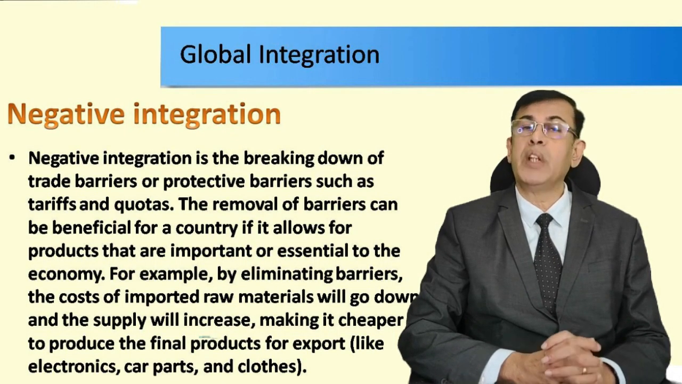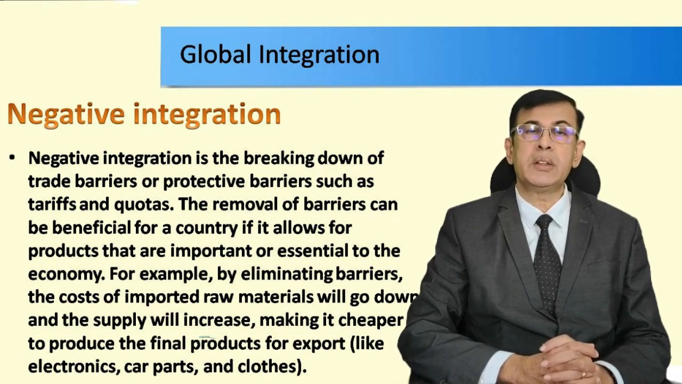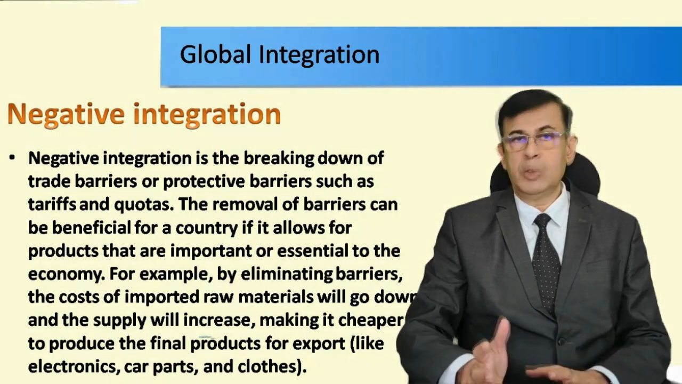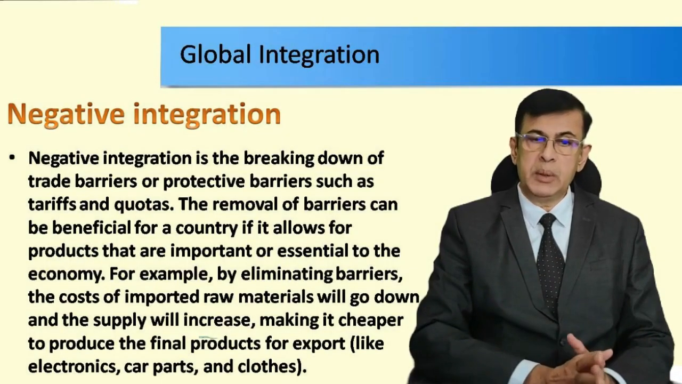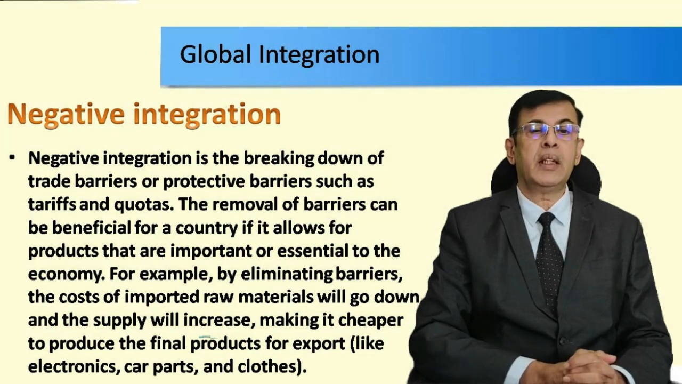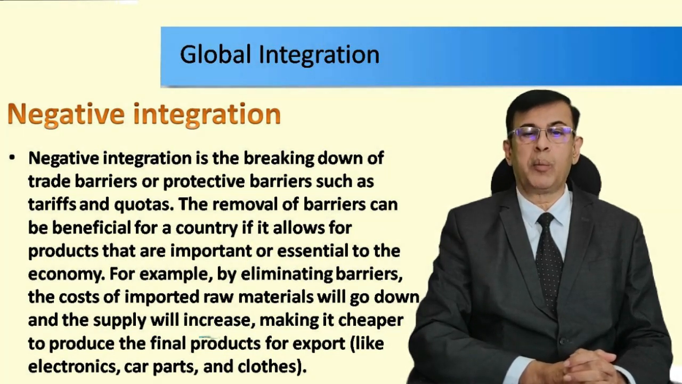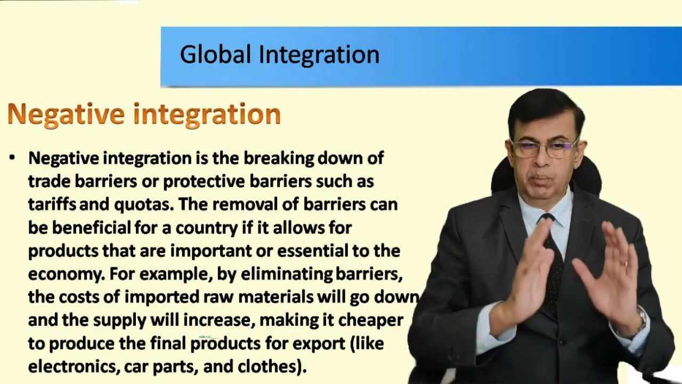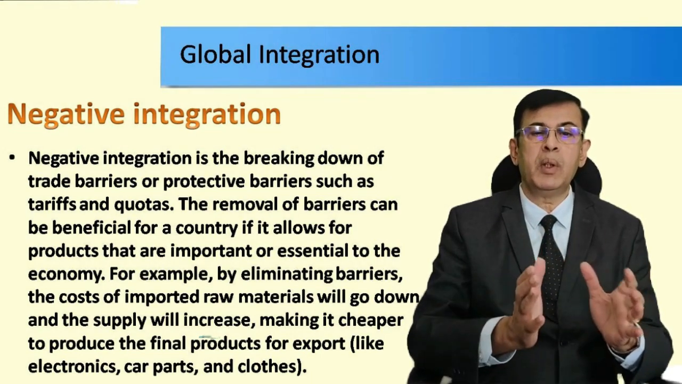It is the breaking down of the trade barriers or protective barriers such as tariffs and quotas. You must have heard about a lot of customs duties and the quota system, and you are unable to export or you are unable to import. So these trade barriers are supposed to be removed or broken down. The removal of these barriers can be beneficial for a country if it allows the products that are important and essential to the economy, right? So the breaking of these barriers will help the economy.